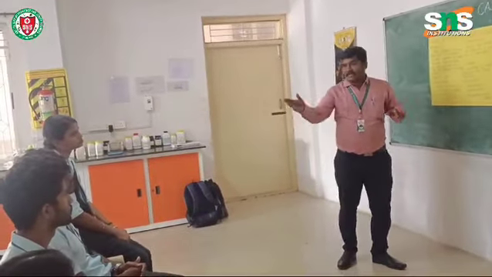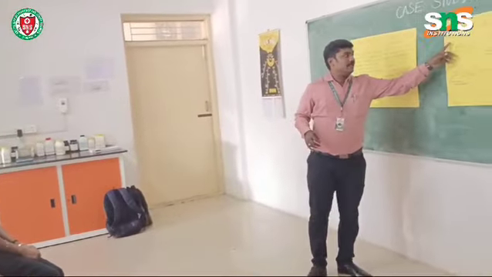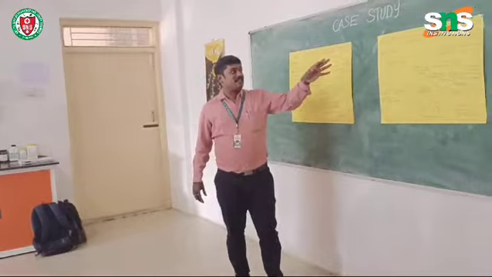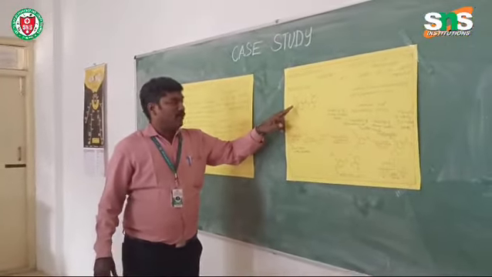As you asked about any new drug, I have taken one drug, that is roflumilast. That is a phosphodiesterase 4 inhibitor. This is the structure.